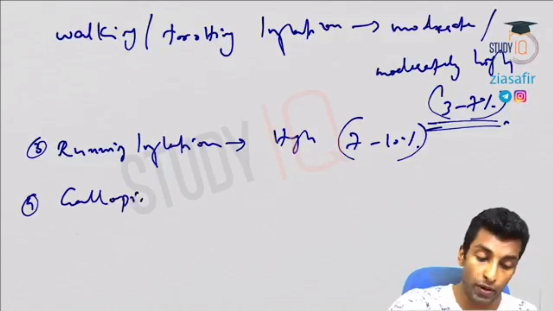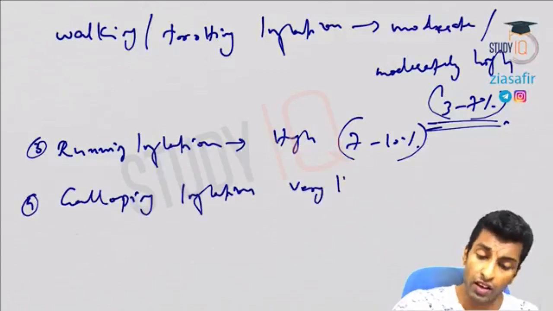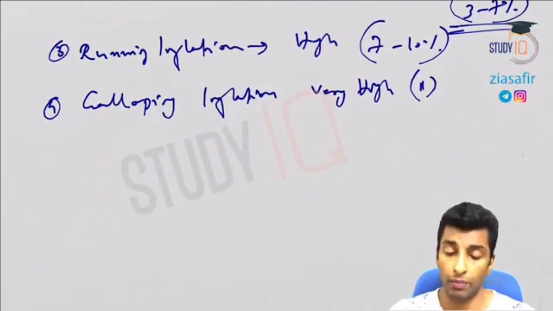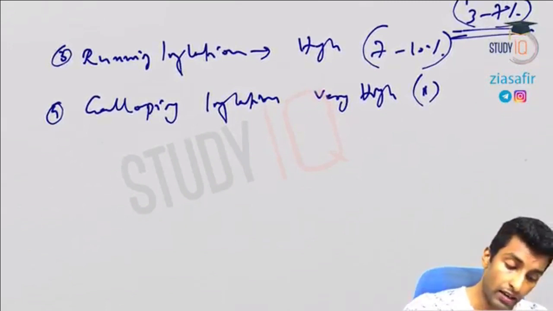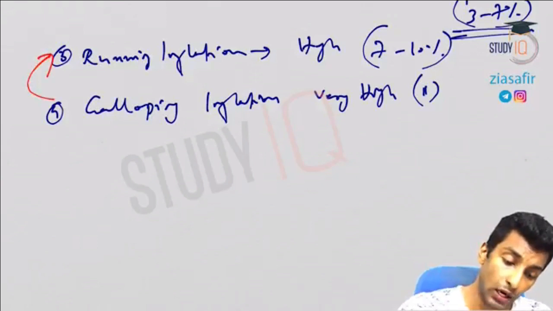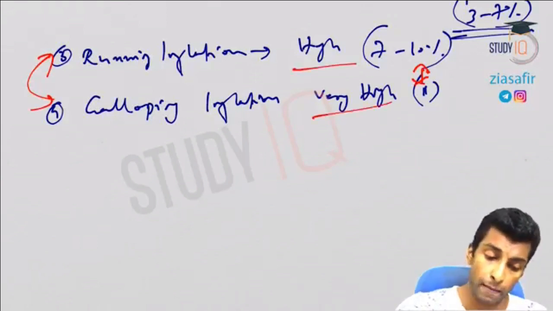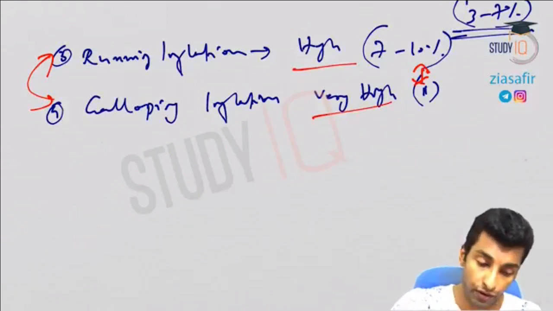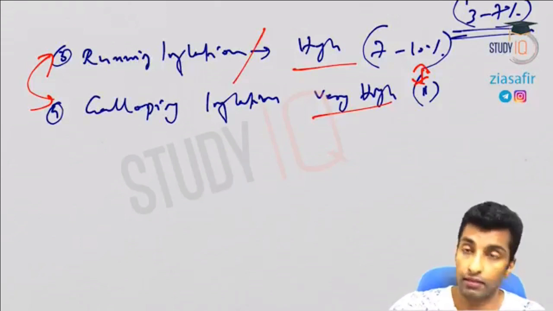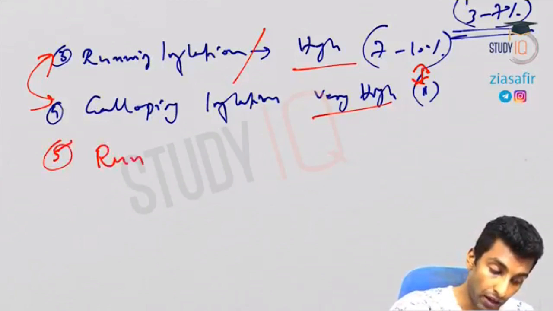Next is galloping inflation. Galloping inflation, very high inflation. This same 7 to 10% you can write there. Okay, so in some books it is written that galloping and running are the same, and the percentage is also the same. High and very high together they have written. So I am writing it as two, but you can study these together, galloping and running. Okay. Next one, fifth one, runaway.